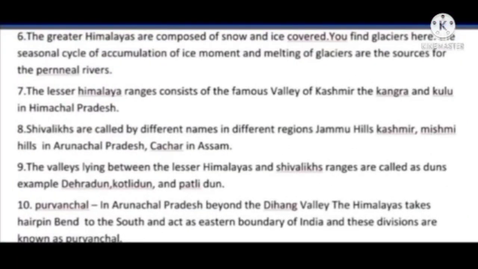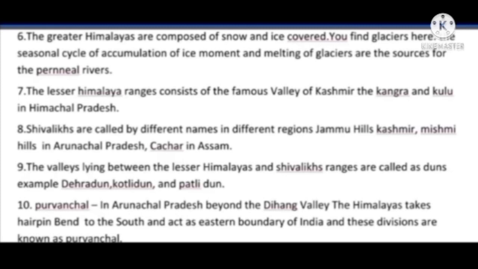The other point is that the Greater Himalayas are composed of snow and ice covered peaks. You find glaciers here. The seasonal cycle of accumulation of ice, movement and melting of glaciers are the sources of the perennial rivers.